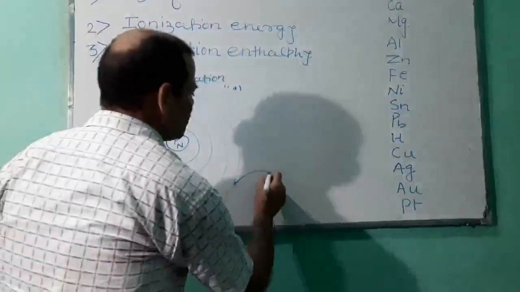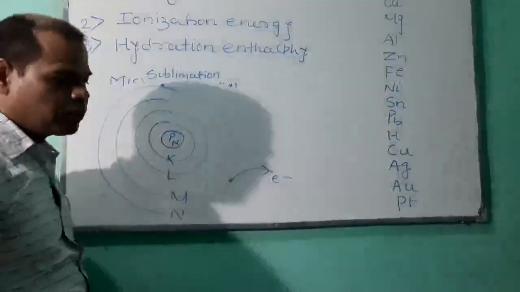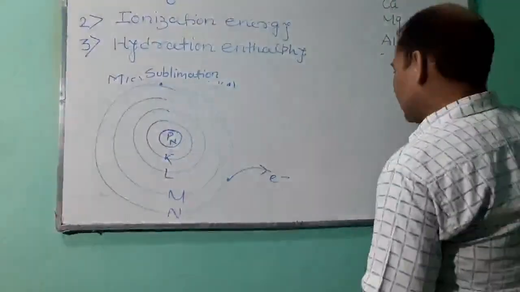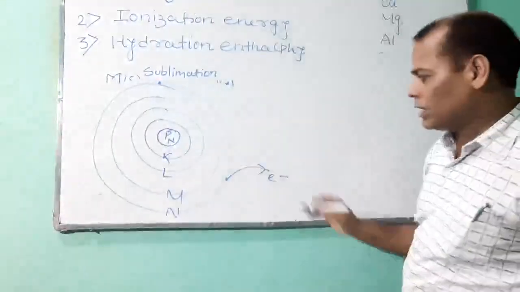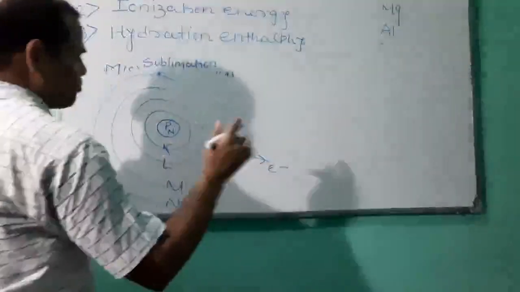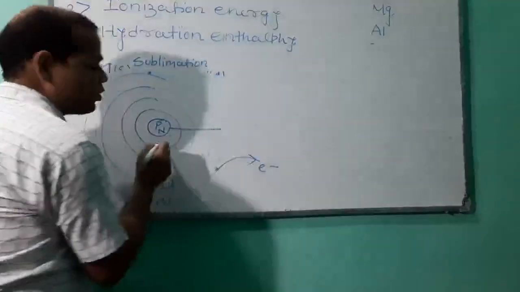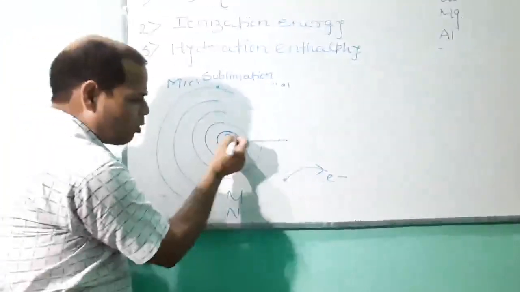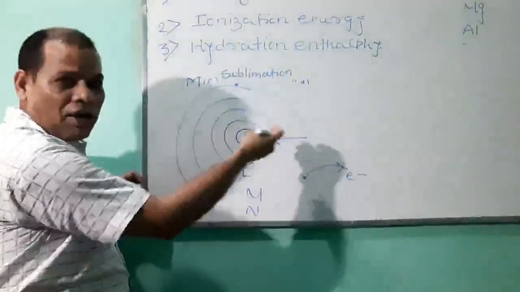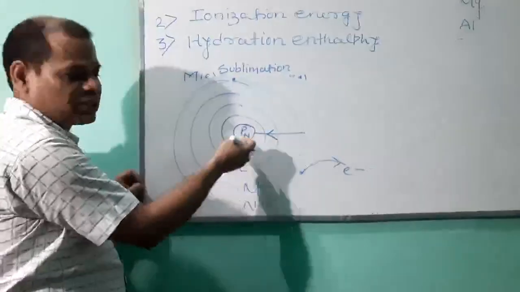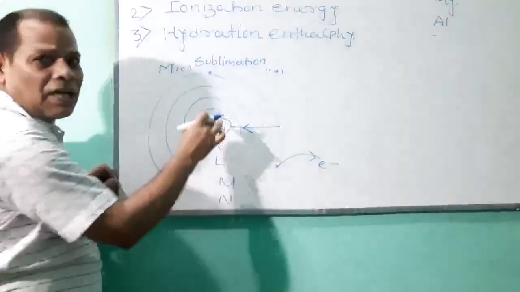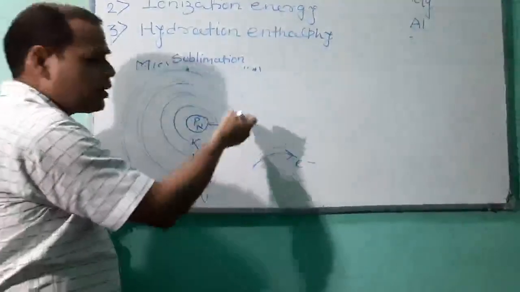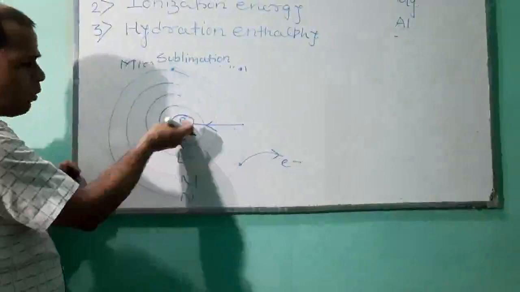now when you remove this electron, the nucleus tries to pull the outermost shell or this electron inwards. The nucleus is applying a force on the electron to pull it towards the nucleus.